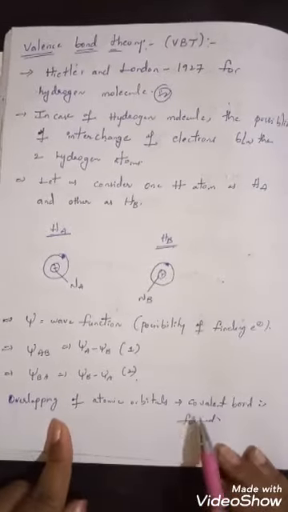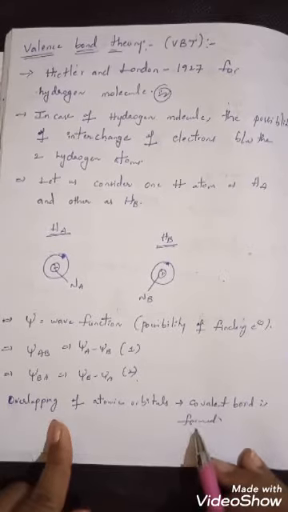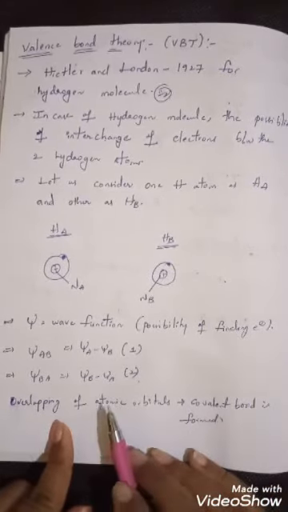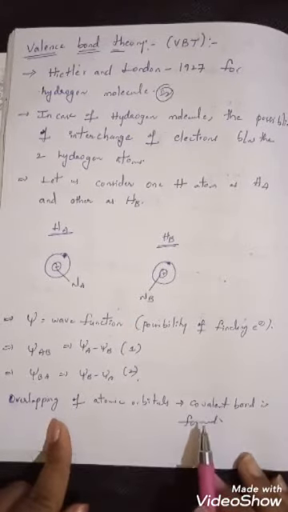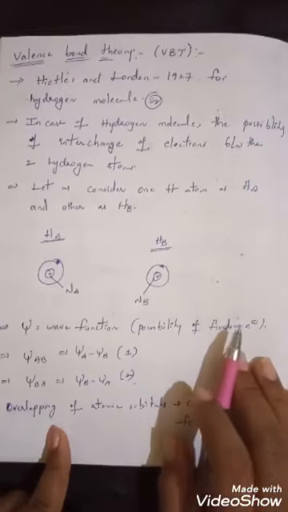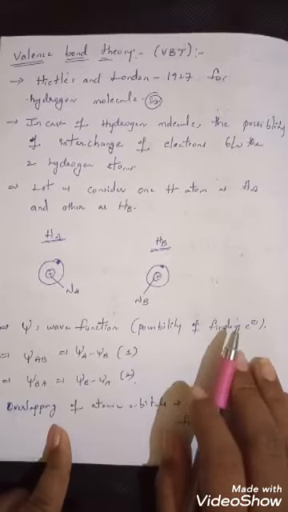Overlapping of atomic orbitals leads to the formation of a bond. Here, overlapping of atomic orbitals leads to a bond. Which bond? Covalent bond. So these are the main important postulates of valence bond theory.